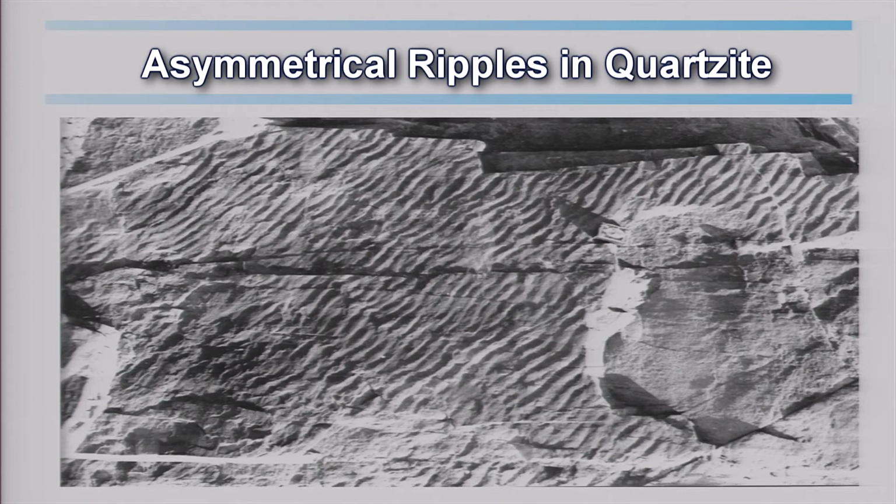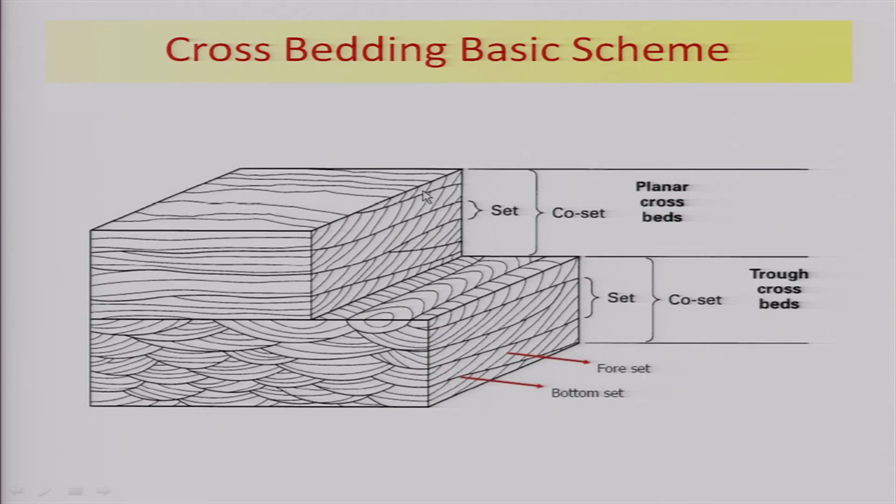Another good example, asymmetrical ripple in a quartzitic rock is here. You can see the asymmetry, one can find out from which direction water must have flowed and then carried the sediment particles from one end to the other end. What is the basic scheme of a cross bedding?